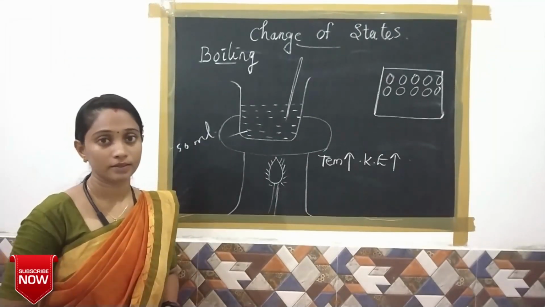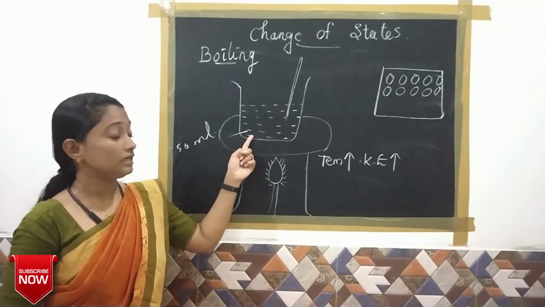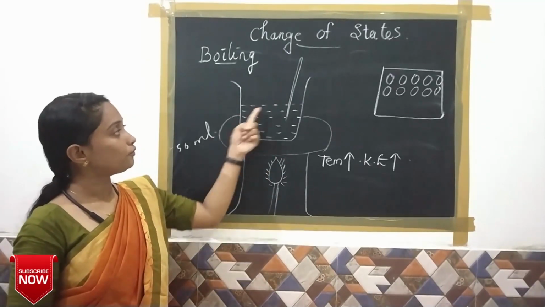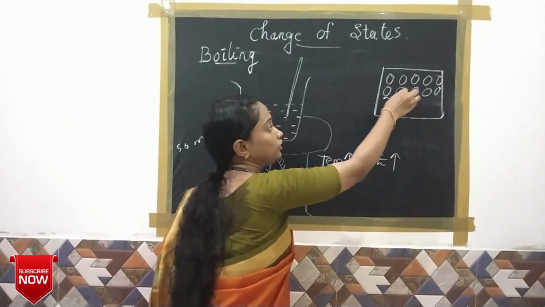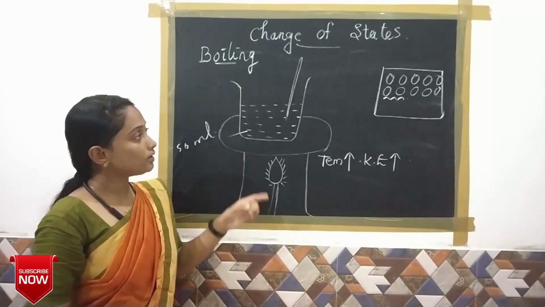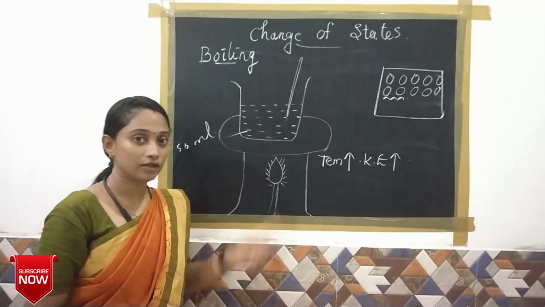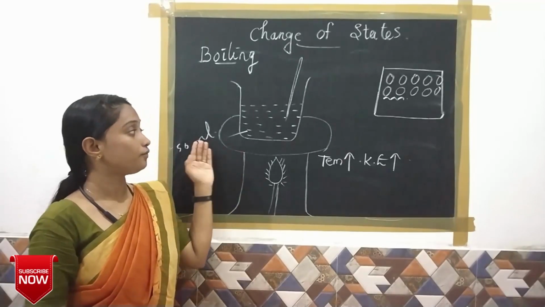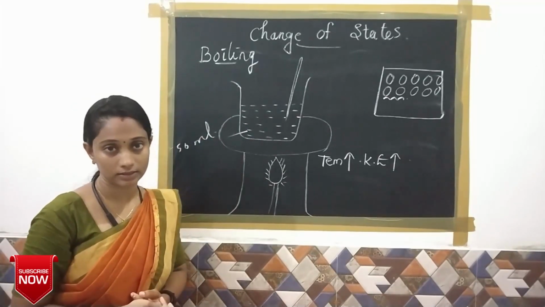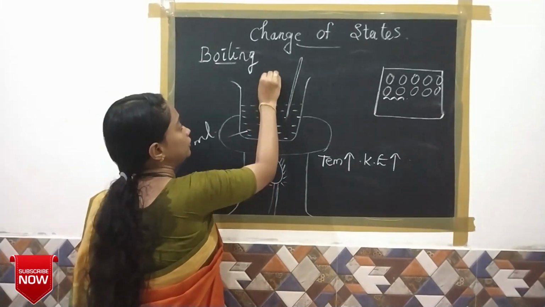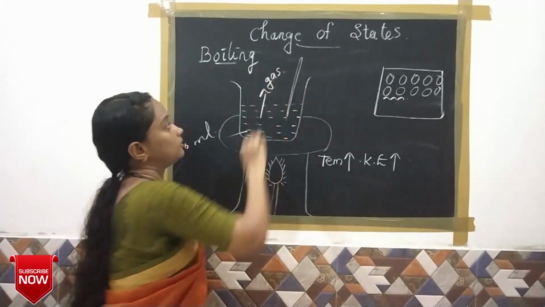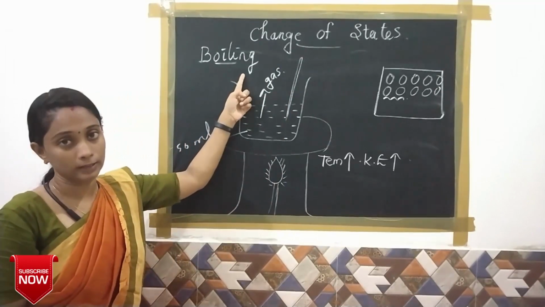At a particular temperature, these particles get enough kinetic energy to break the force of attraction between them. After that, they leave their fixed positions and can freely move in all possible directions. At that time, the liquid is converted into gas, and this process is named boiling.